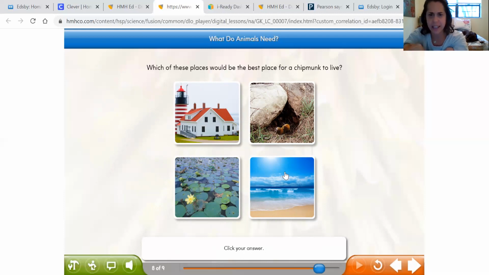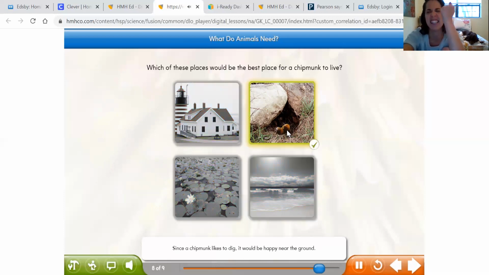No, they don't swim. Oh, look at the nuts right there, and it looks like ground where you can dig. That's correct. Since a chipmunk likes to dig, it would be happy near the ground. Nuts and seeds fall from plants, so the chipmunk would find food on the ground, too. A burrow is the best shelter for a chipmunk. A burrow, cool.